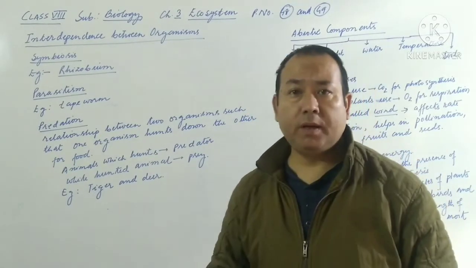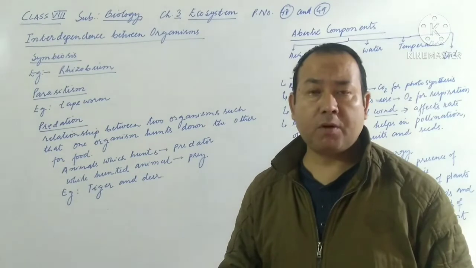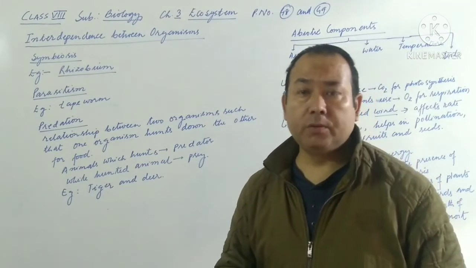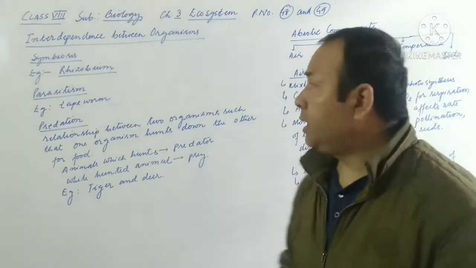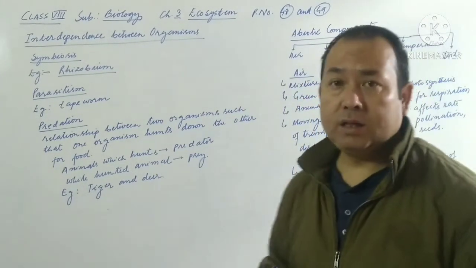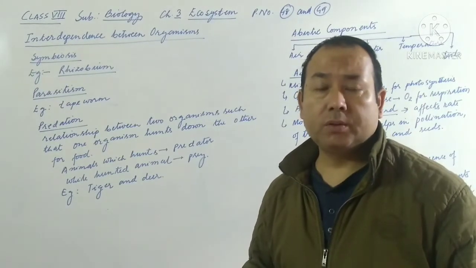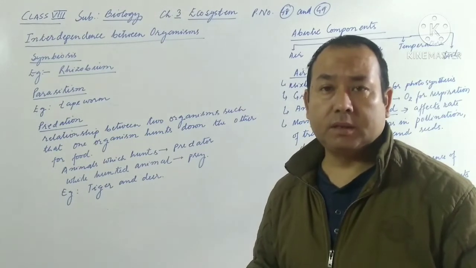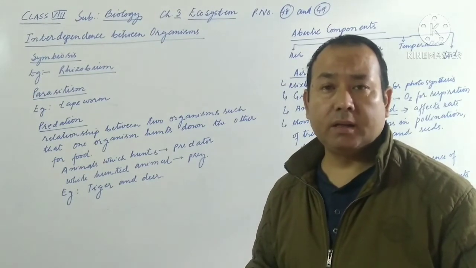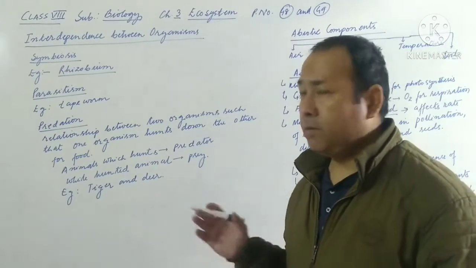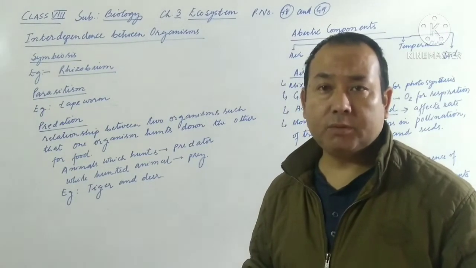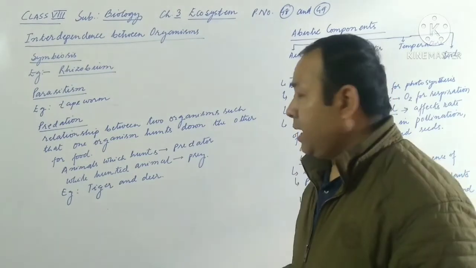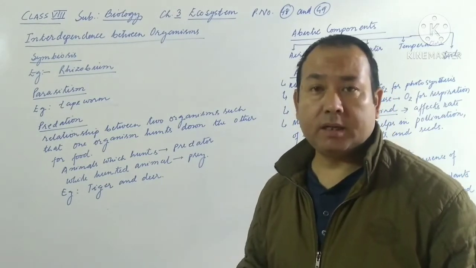So far in this chapter, we learned about ecological pyramid, food chain, and food web. Today in this video, we'll be learning about interdependence between organisms. As we learned before, in an ecosystem the plants and animals interact with their environment and with each other. Here particularly we'll discuss the interaction between two living organisms, and after that we'll discuss the abiotic component.